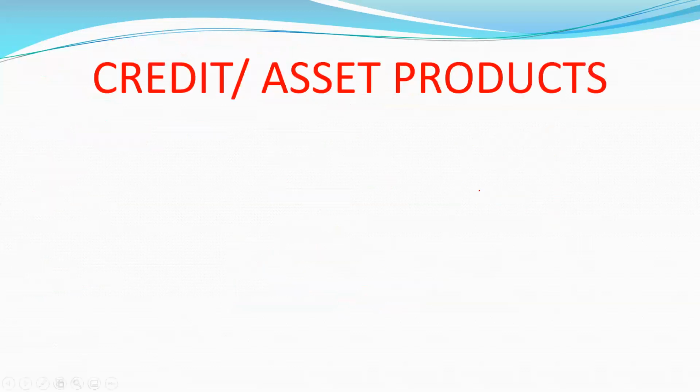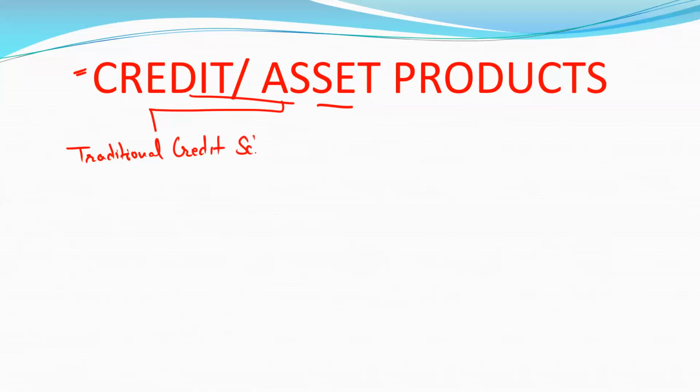Now the next topic is credit and asset products. Basically we will classify credit and asset products into 2 parts. First one is traditional credit schemes, and the second one is market oriented new credit schemes.